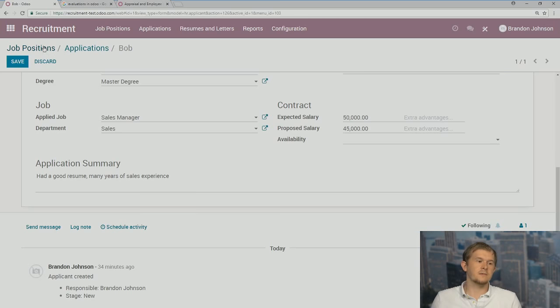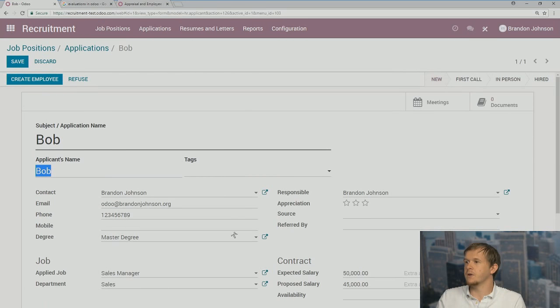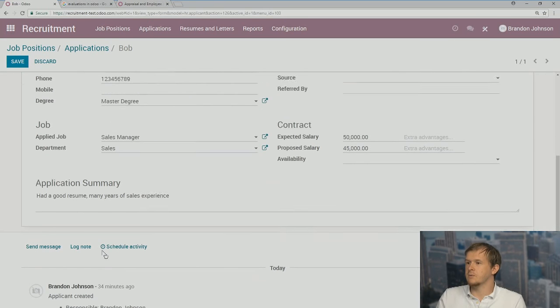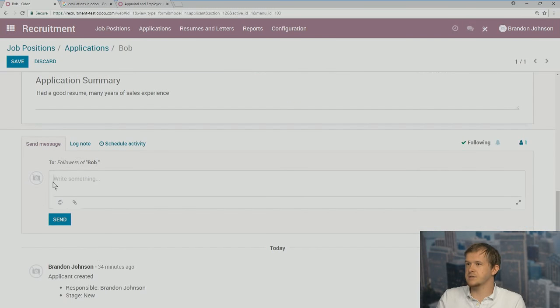And specifically for recruiters who really care about tracking what they've done or who they've met with or whether they have to do anything else, we also have this chatter right here, so we can send messages. So we could send a message directly to Bob saying, hey, we'd like you to come back in for another interview.